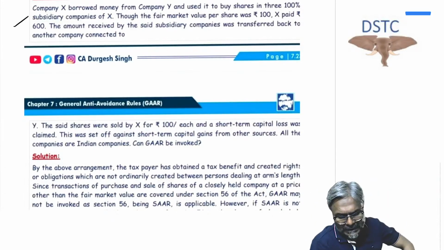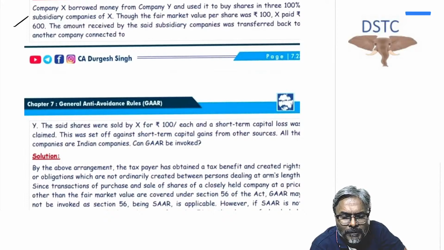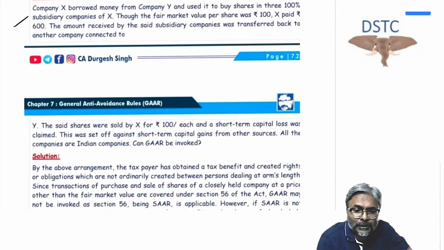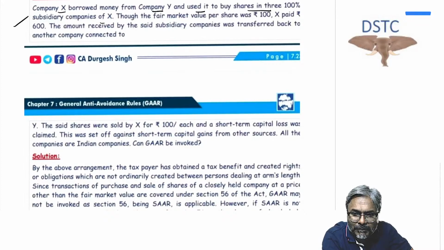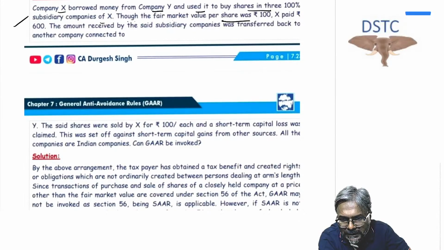All of you just have a look at this question. Company X borrowed money from company Y, and used it to buy shares in its 100% subsidiary company of X. Though the fair market value per share is rupees 100, X paid rupees 600. Remember, in this case the FMV was 100, but I am paying 600.